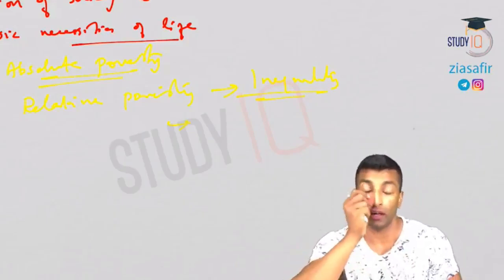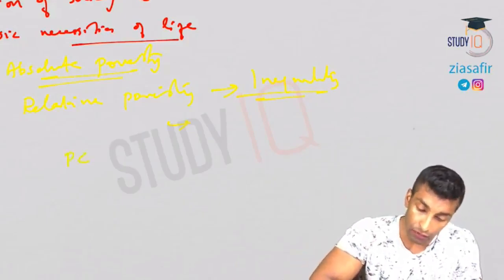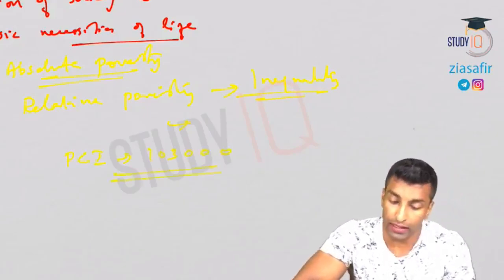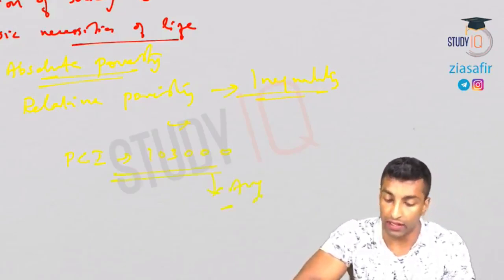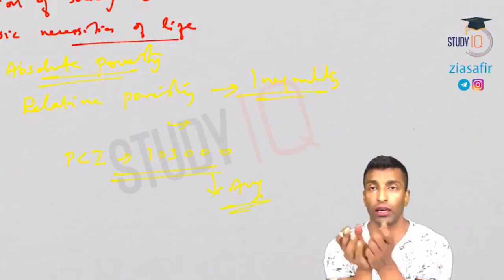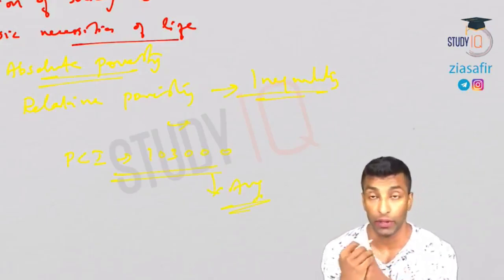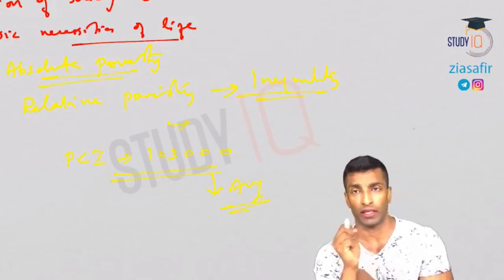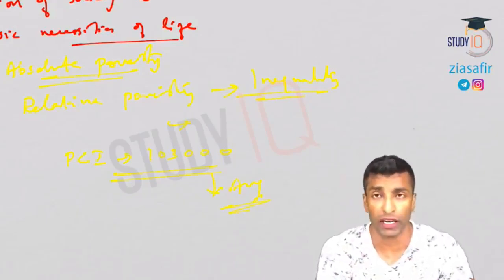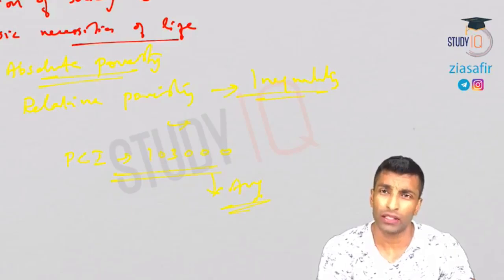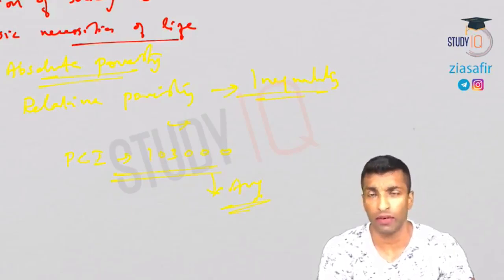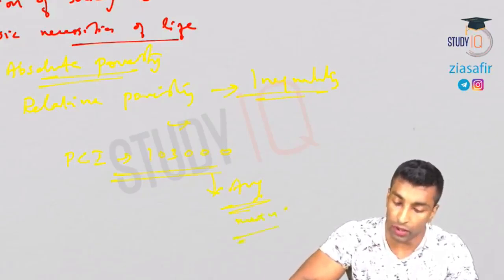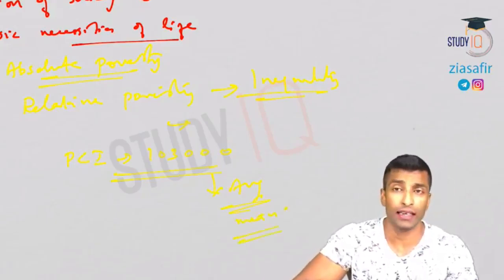Or for example, see what is the per capita income. If you see per capita income, that is 1,03,000. This is actually average income, right? Net national product at factor cost divided by total population, national income divided by total population, that is what per capita income. But is it the income which is there with everybody? Is it available to everyone? No. So it is actually mean. This will not give you the actual picture. That is the reason why we are taking median.